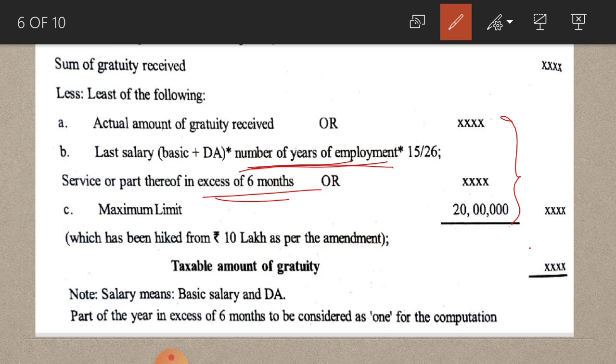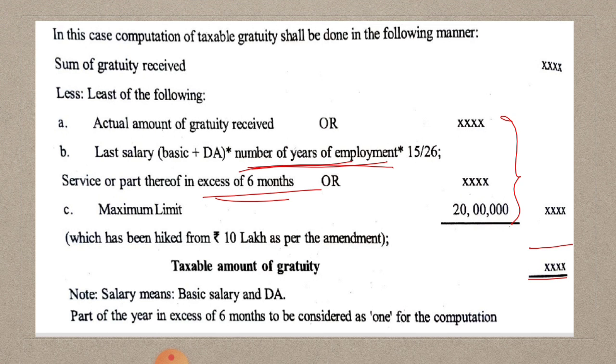That amount, that balance amount is known as taxable amount of gratuity. So here non-government employees gratuity is not fully exempted. A part of their gratuity amount is taxable. That taxable gratuity amount is calculated on the basis of these rules.